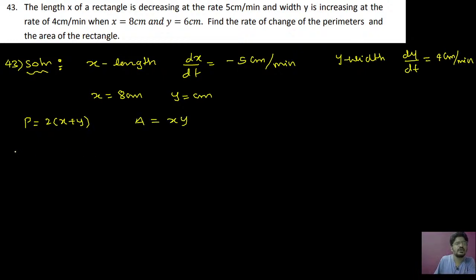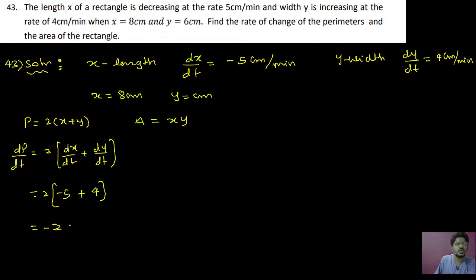into y. Now you can calculate dp by dt, that will be 2 times of dx by dt plus dy by dt. Okay, in the same way 2 times of dx by dt is how much, minus 5, dy by dt is how much, plus 4. So this will be minus 2 centimeters per minute.